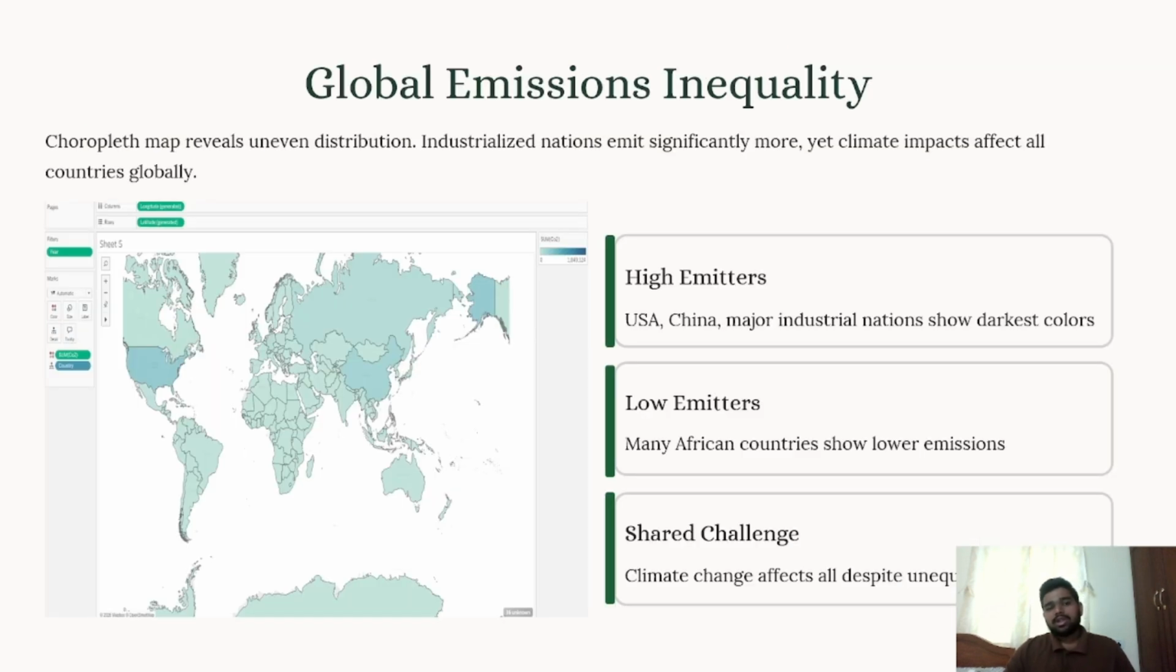The global emissions inequality. This is a choropleth map that reveals uneven distribution. The industrialized nations emit significantly more, yet climate impacts affect all countries globally. The high emitters, USA, China, and major industrial nations, show darker colors. The low emitters, many African countries, show lower emissions. And the shared challenge: climate change affects all despite unequal contributions.